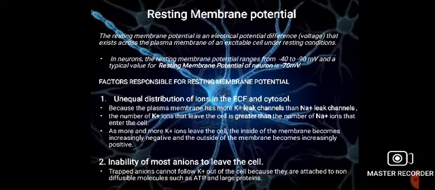In the case of a neuron, this value is -40 to -90 millivolts, but in other cells it differs, and a typical value for the resting membrane potential of a neuron is -70 millivolts. This is an average value of membrane potential across the neuron cell.